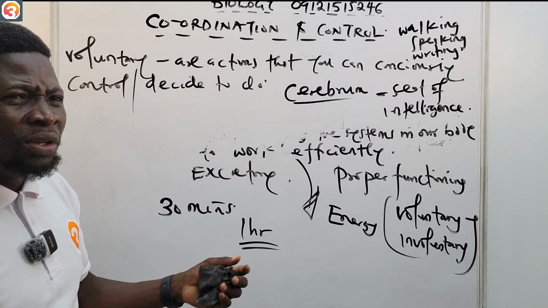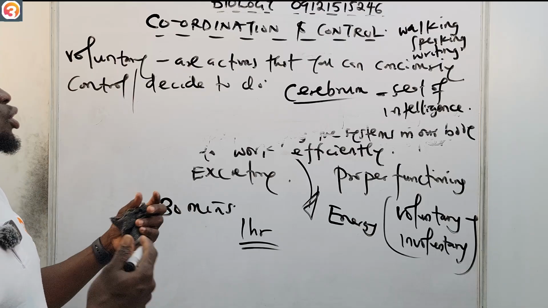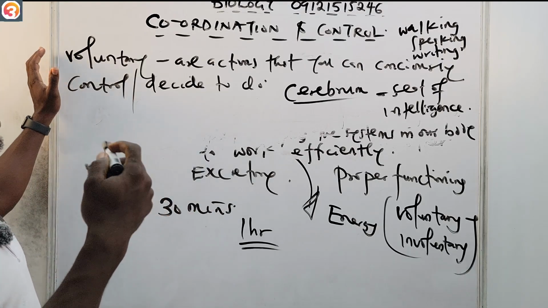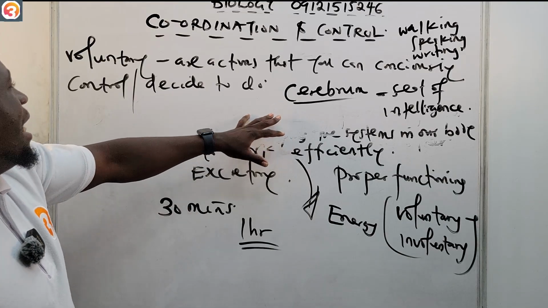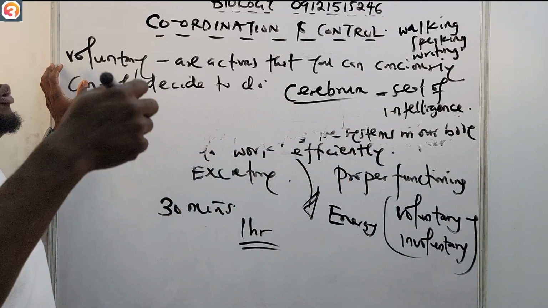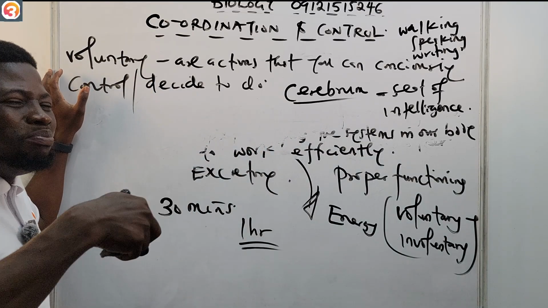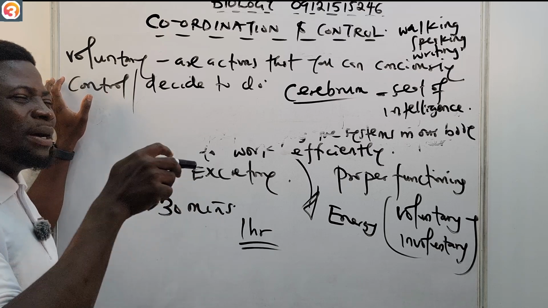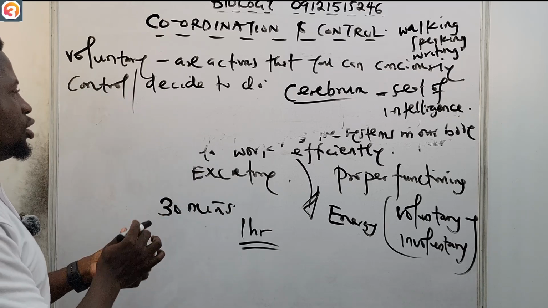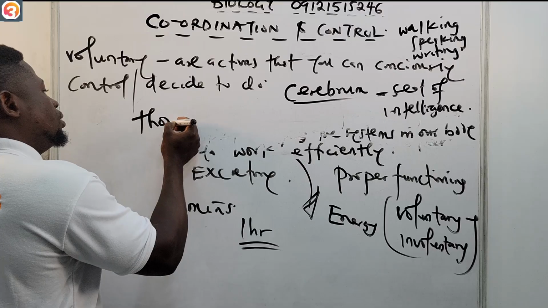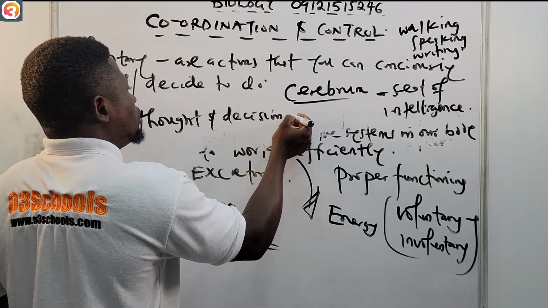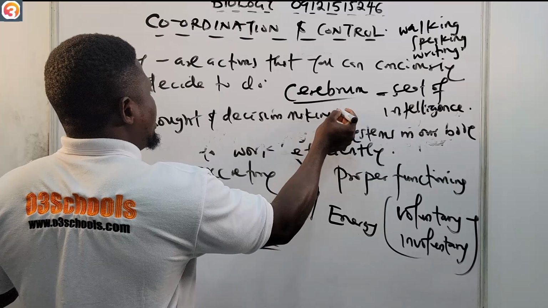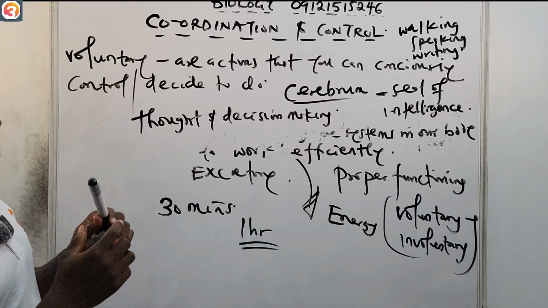Shooting the ball is a voluntary action, and so on. The control center is the cerebrum, the part of the brain responsible for thought and decision making. Please take note of that.